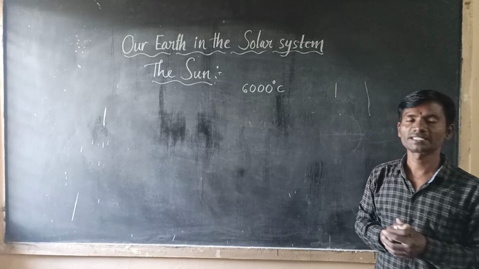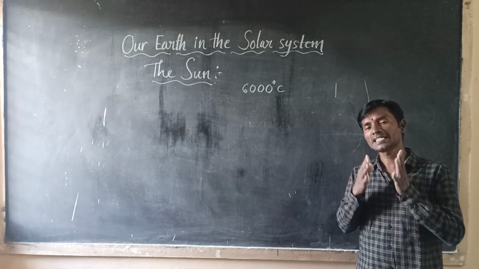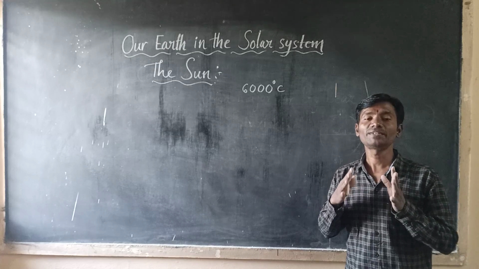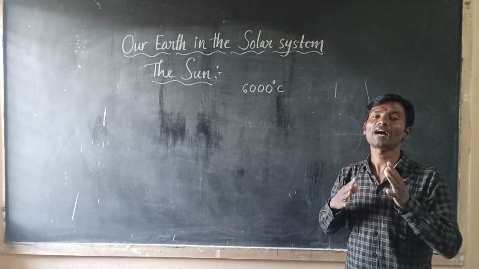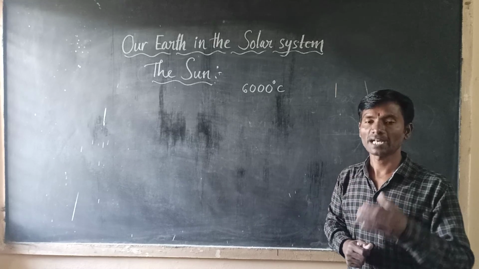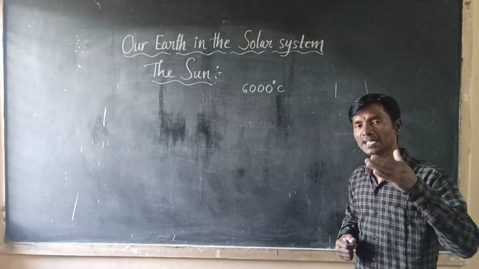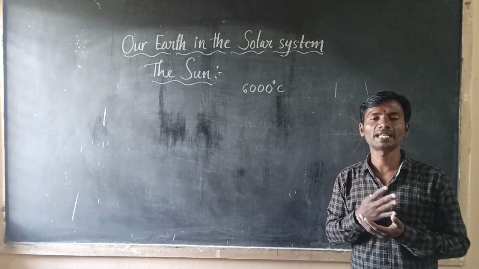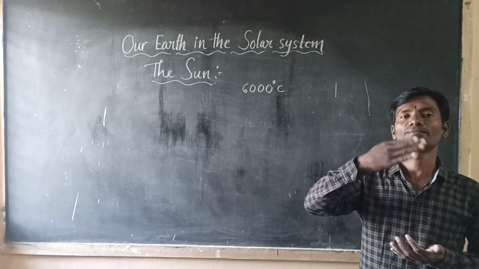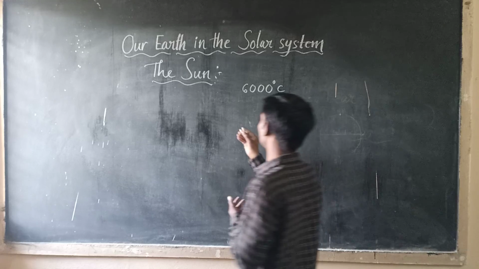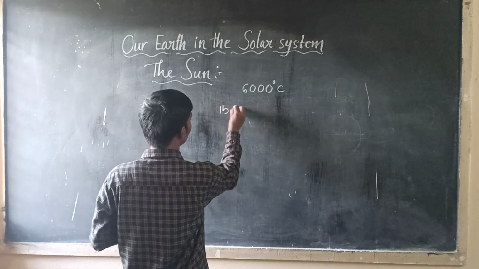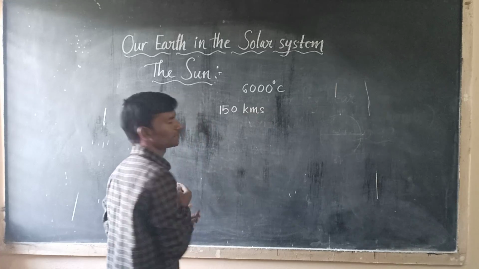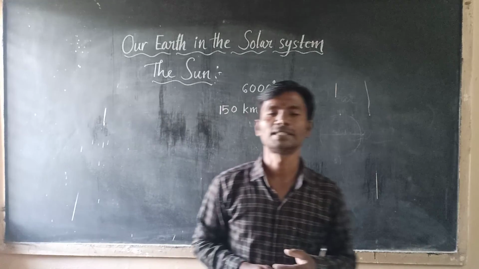Okay, you understand, children? The sun is about 150 million kilometers away from the earth.